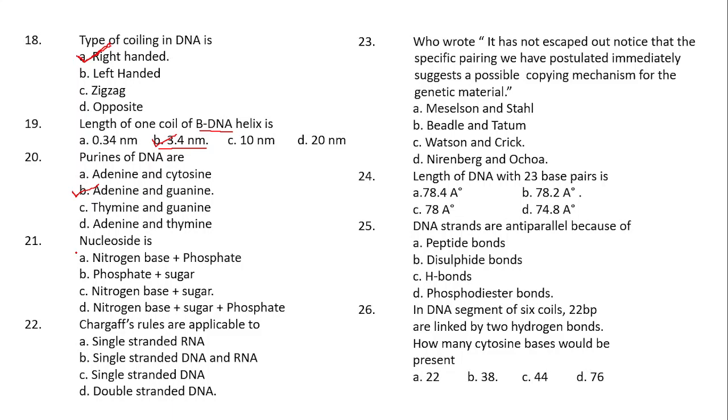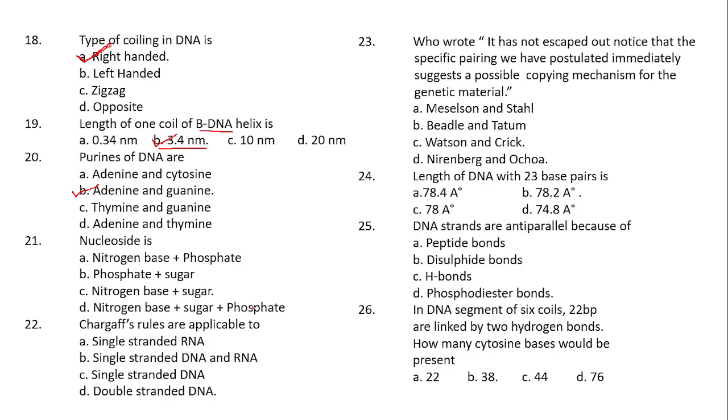Nucleoside. Coming to the next question, that is nucleoside. So what is nucleoside? Option A, nitrogenous base and phosphate group. Option B, phosphate group and sugar. Option C, nitrogenous base and sugar. Option D, nitrogenous base, sugar and phosphate.